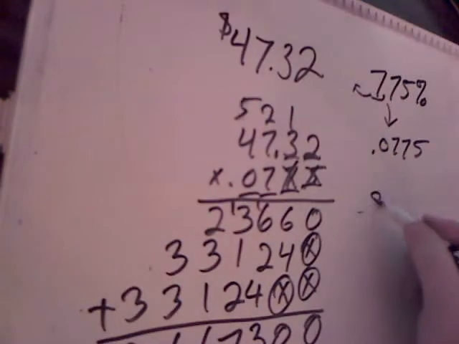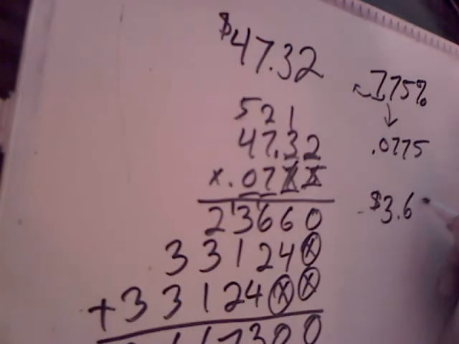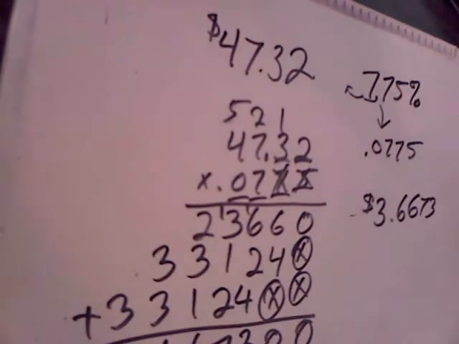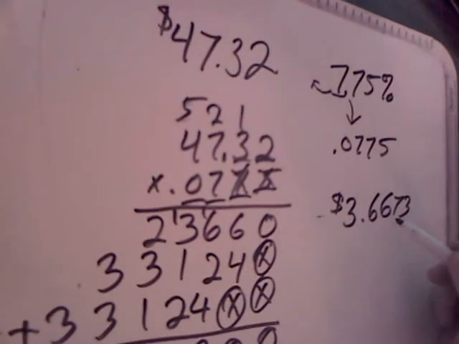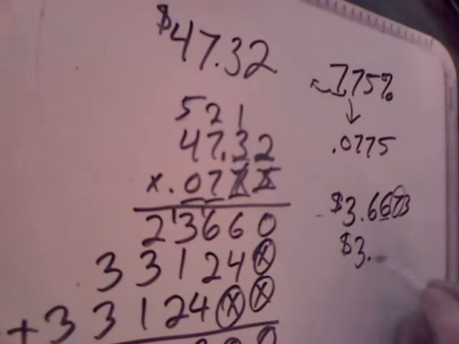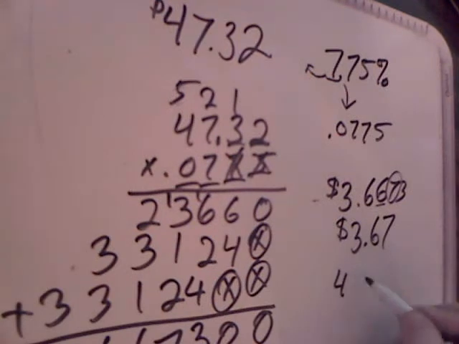We're going to owe $3.6673 in taxes, but because we're not going to worry about the numbers after the last penny, we can just round. So we're going to round to the nearest hundredths place. 7 tells the 6 to go up. We're going to owe $3.67 in taxes.